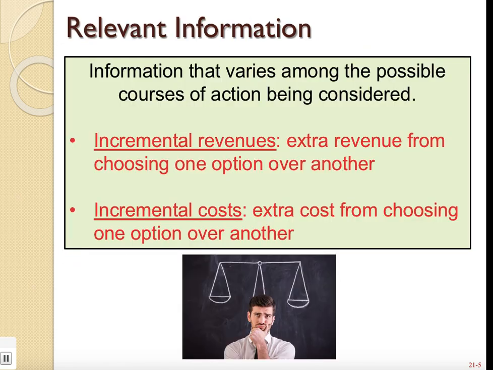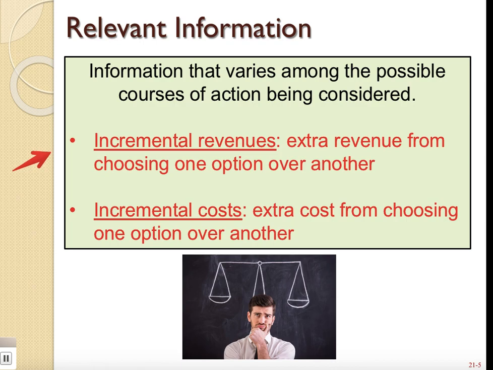So let's first talk about what relevant information means. Okay, so relevant information, as you can see here, is information that varies among the possible courses of action being considered. So if you recall, I said in step 2 we have to consider our alternatives, right? Do I choose A or do I choose B? Okay, and so some things between A and B are going to be the same. And if that's the case, if it's the same whether A or B happens, it's what we call irrelevant. Okay, but relevant information is anything that would be different between the two.